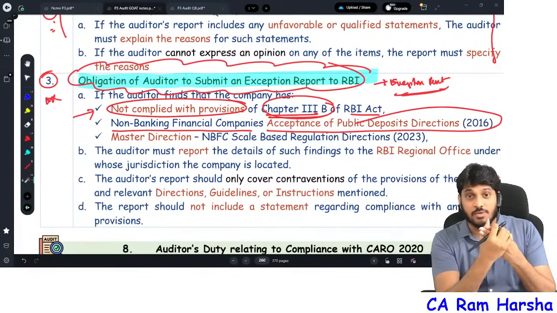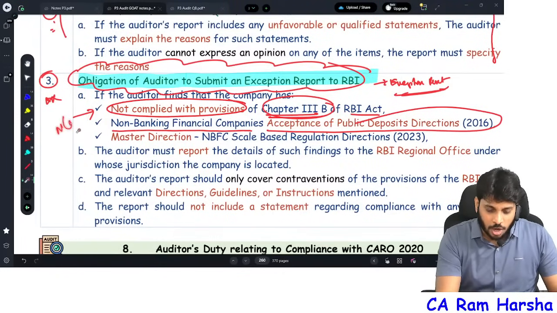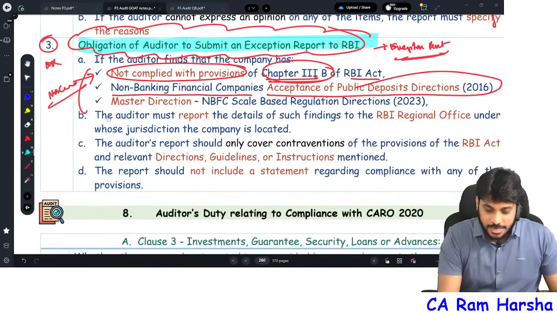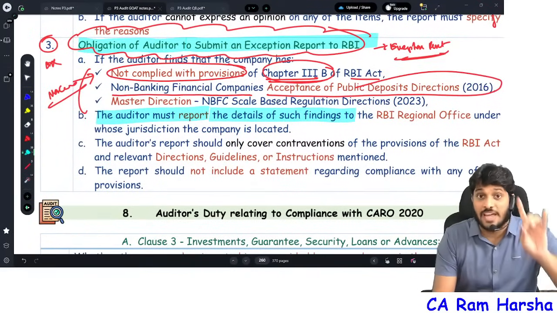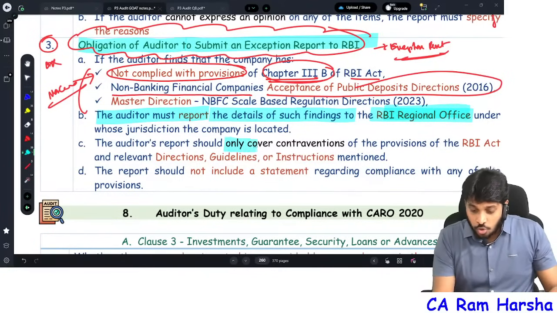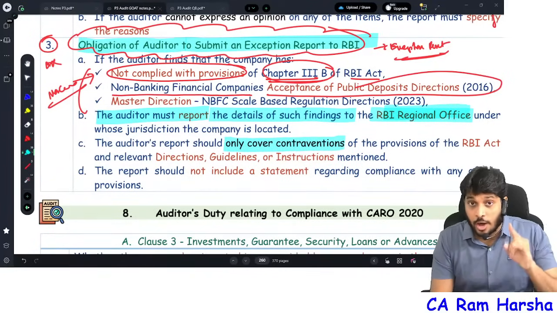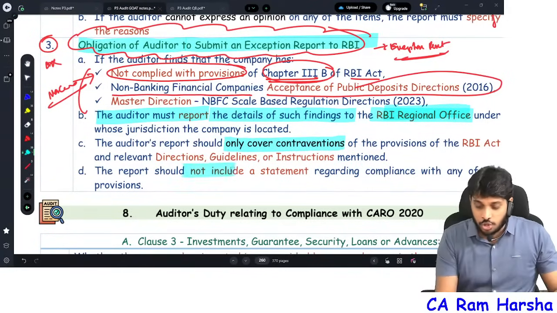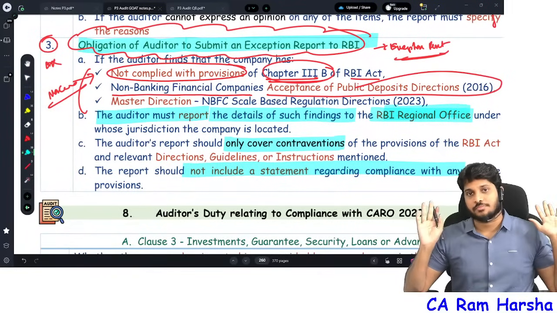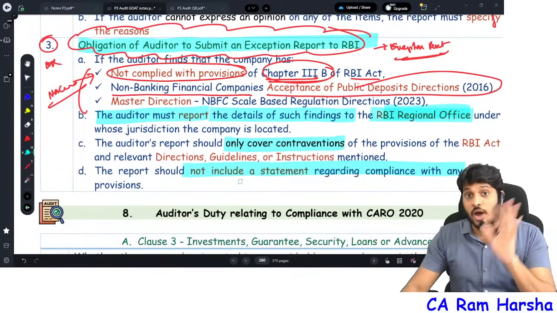If these 3 were not complied with, you need to check non-compliances with all these 3. Then the auditor shall report the details of those non-compliances to RBI. Remember, you should only mention contraventions to RBI. You should not include anything regarding compliances. That's it. This is the report to RBI.